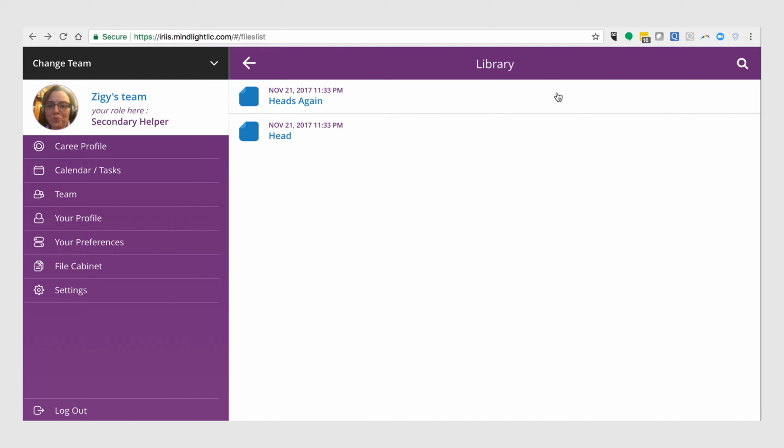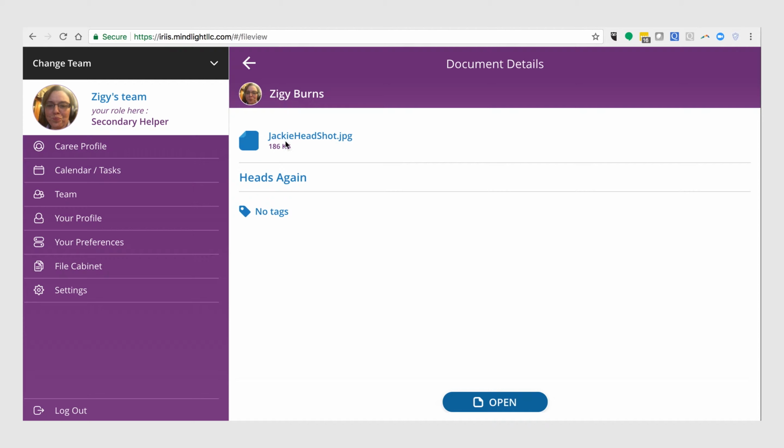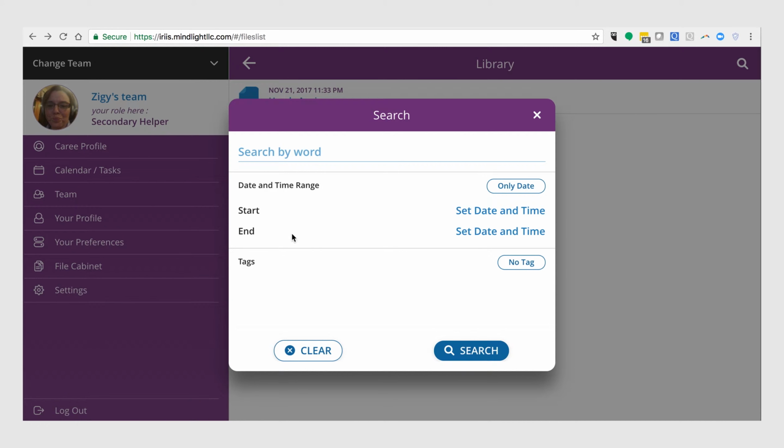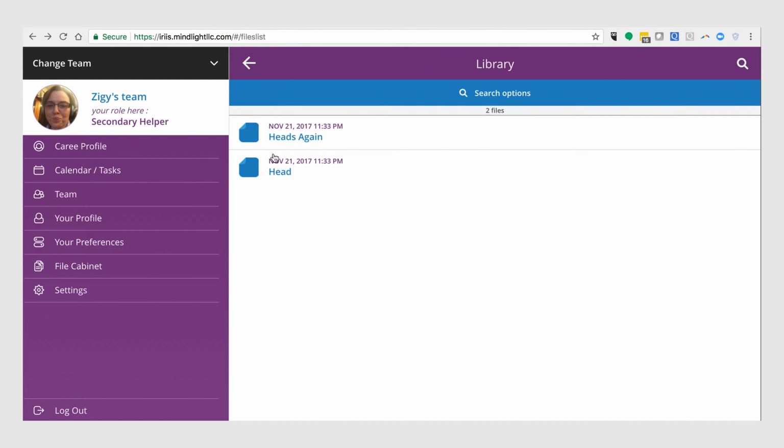And one of the things I did want to show is the importance of searching and tags. If we open up this one again, there's no tags on here right now, right? And there's also none on this particular one as well. But if we go into this search, this is why we would want there to be some tags, right? So if we click tag, in this case, no tag would work great. We could have selected the different tags that we wanted to use to search for it. So now in this case, if we went in here and searched for two letters like HE and did a search, we're going to come up with both of the files in this list.